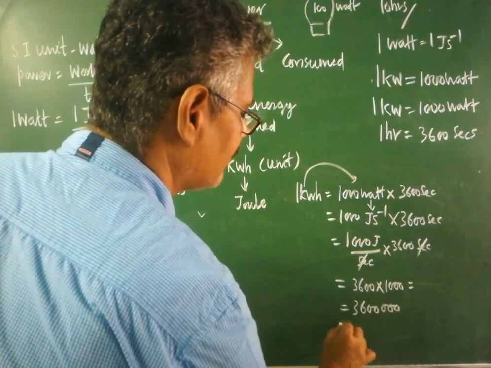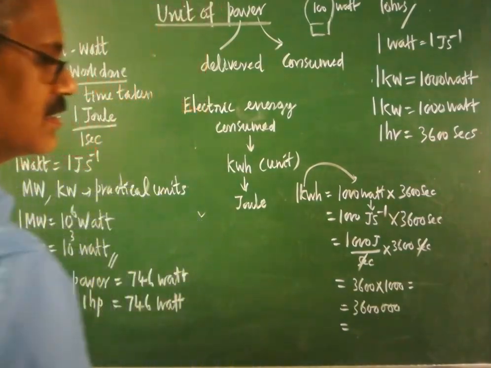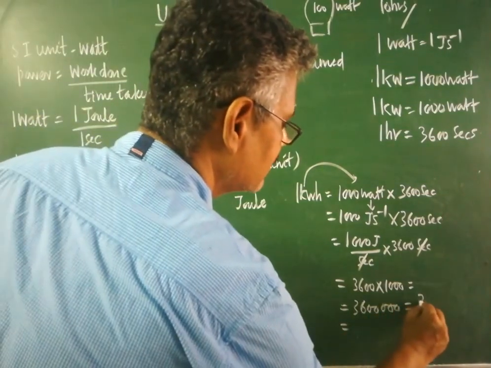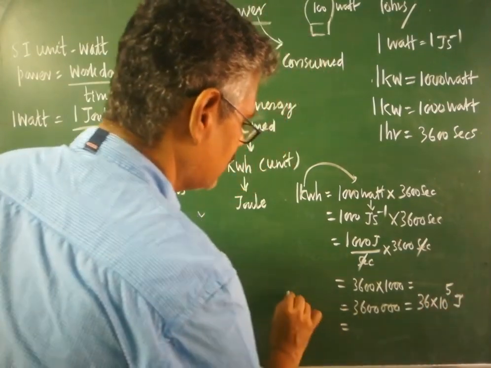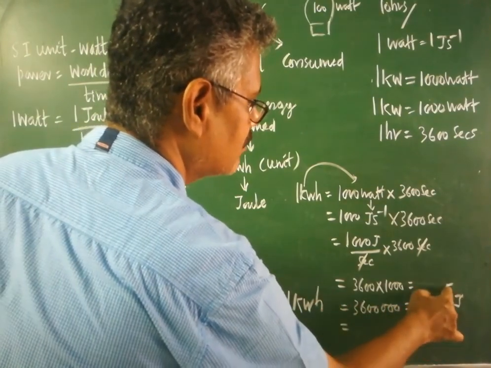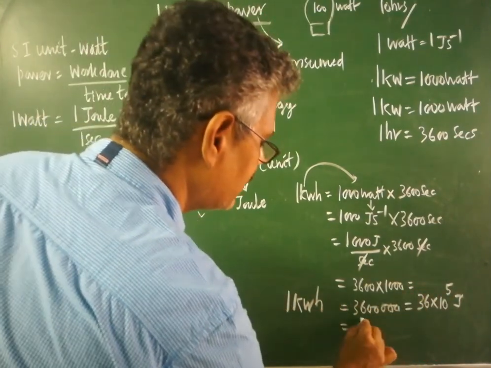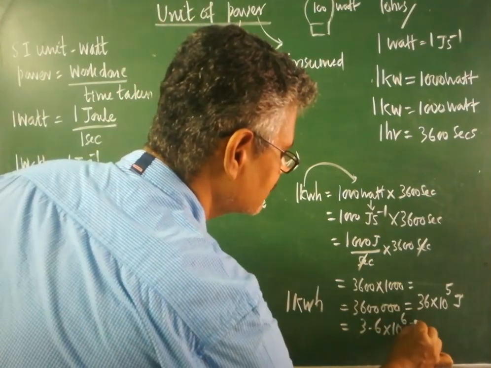How many zeros are there? 5 zeros are there. This could be written as 36 into 10 to the power of 5 joule. Therefore, 1 kilowatt hour is equal to 36 into 10 to the power of 5 joule. This could be written in another form also, 3.6 into 10 to the power of 6 joule.